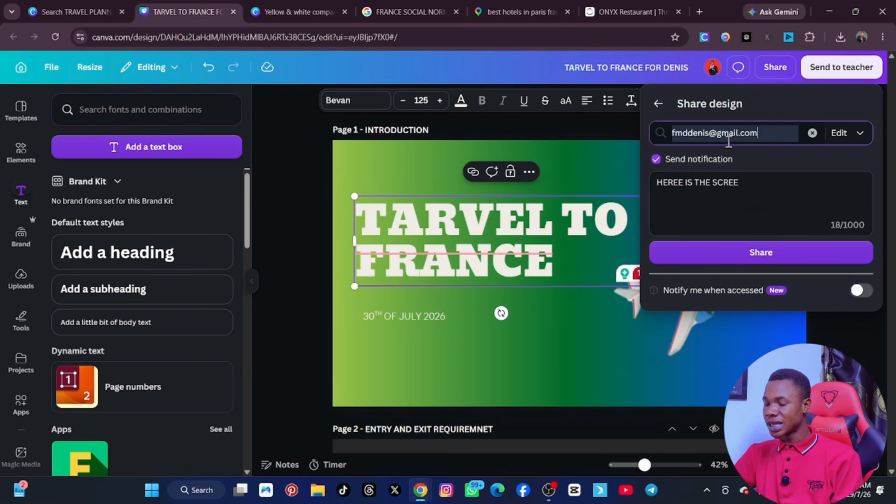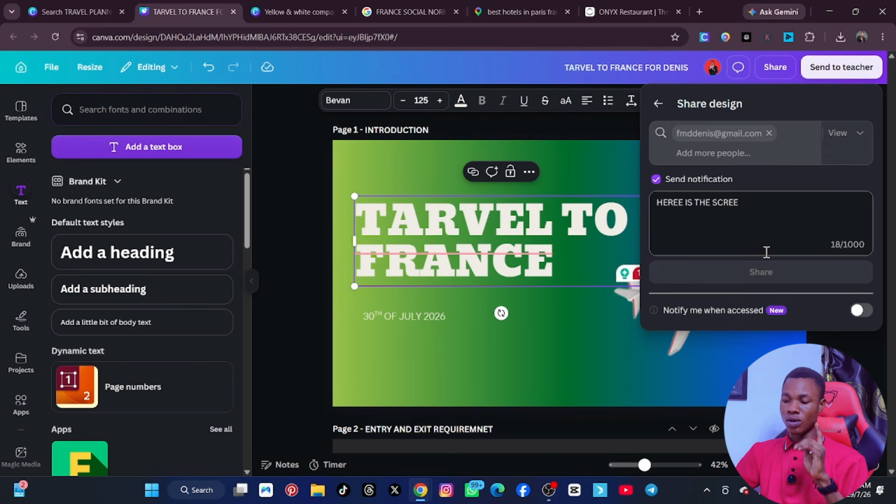Now when you put under email, if you want your boss to edit that document, you can see that we already have it on edit, so he can touch it and rearrange some things by himself. But if you don't want him to touch it, you can just put it on view only, so you can view it but you can't do anything to it. Is that okay? So that is it. And then we can now add the message and now click on okay, share.